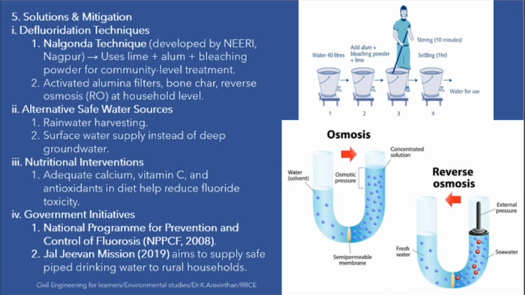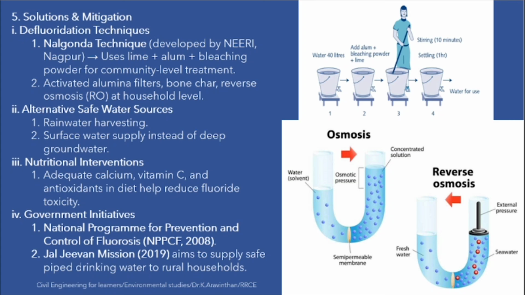Sir, how to take care of ourselves? Sir, this kind of diseases and problems are there. How to take care of ourselves? First thing, the solution for fluorosis is, if you are living in a place where your river water or well water is contaminated, the first thing you can do is the Nalgonda technique. This technique means adding lime, alum and bleaching. If you add these three and stir it, for 40 liters of water, it will be stirred and the water can be used. If any water is contaminated due to fluoride, you can do this treatment at a community level, and it might be done by some panchayat or unions.